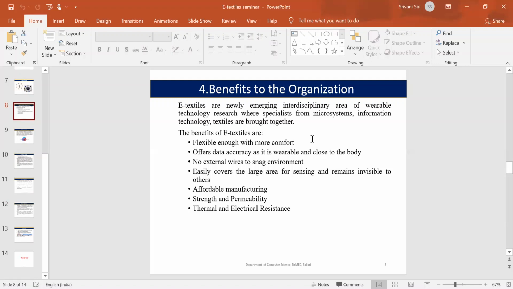Everything is online now, sir. Those types of components can be detached and attached to other clothes, sir. The embedded ones cannot be detached, sir.